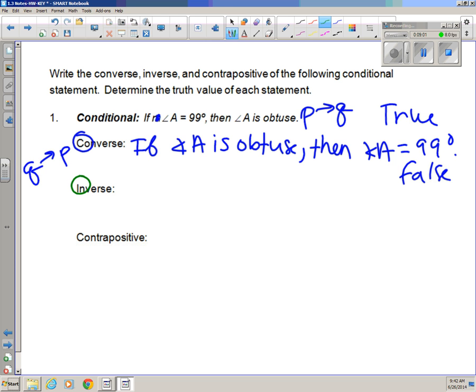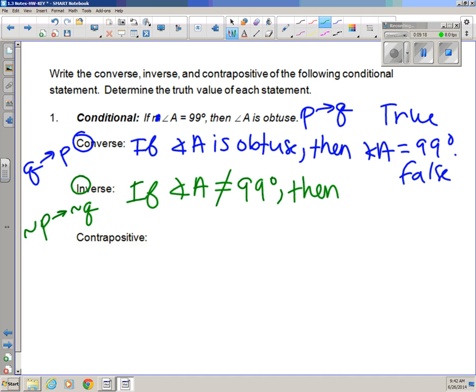For my inverse, I go back to my conditional, and I just negate it. So if angle A is not equal to 99 degrees, then angle A is not obtuse. Well, what's the truth value? If the angle isn't 99 degrees, then is it not obtuse? That's not true, because couldn't the angle be 100? And then it would be obtuse. So the truth value here is false as well.